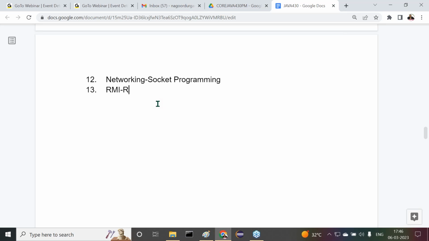All right, next one. RMI means Remote Method Invocation. Observe carefully what I'm telling. We are able to prepare distributed applications by using socket programming. Listen carefully, but some drawbacks are available with socket programming. What are the drawbacks? Later I will discuss with you, not required now.